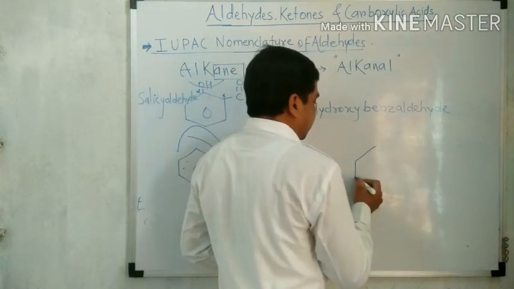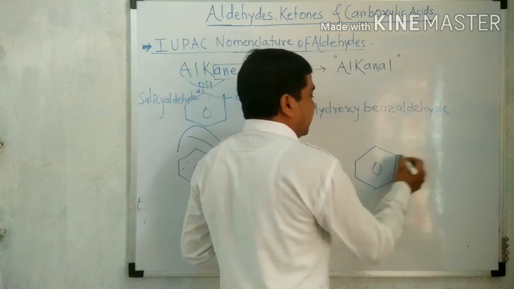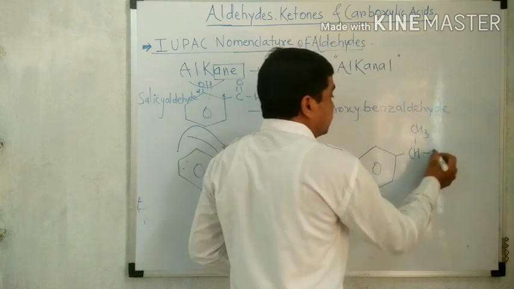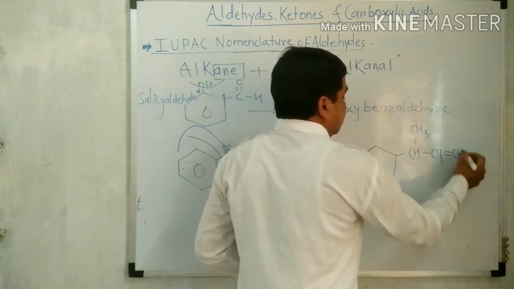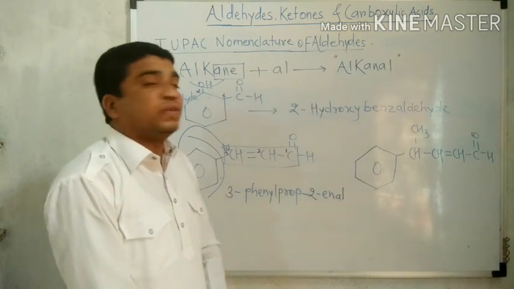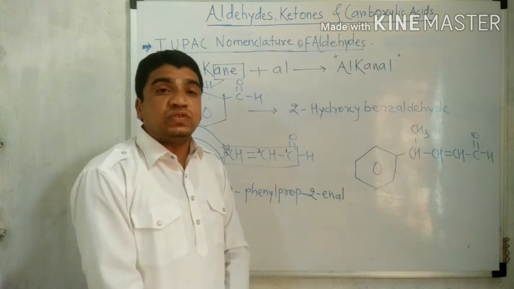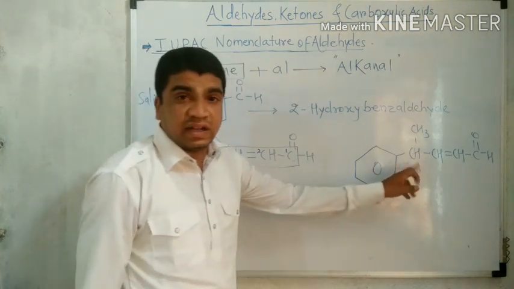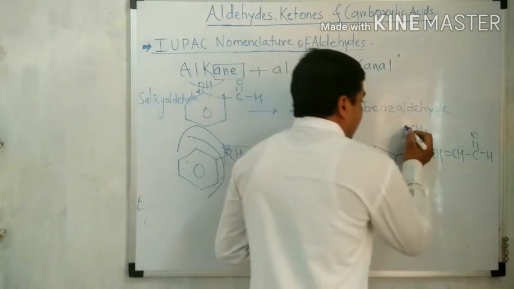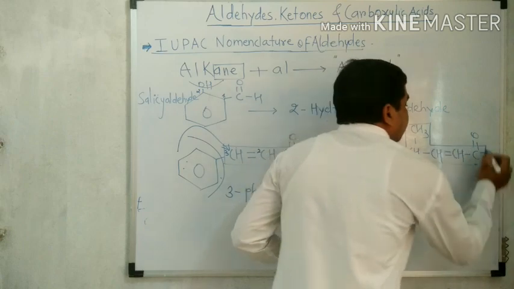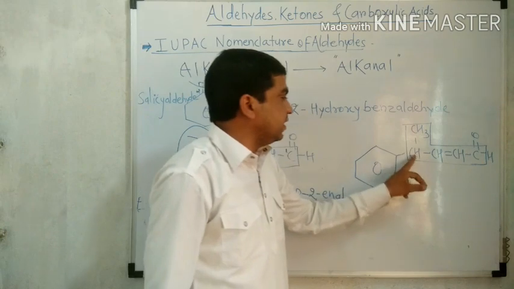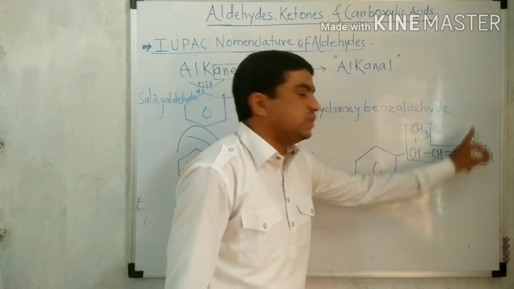Another example is this: the benzene ring again, attached with CH double bond CH, single bond CHO. If you want to find the IUPAC name for this structure, first we select the long chain, because in this structure benzene in the form of phenyl is a substituent on the carbon chain. Therefore this is the longest chain in this structure. Select the correct chain in the structure: CH3, CH, double bond CH, CH2.